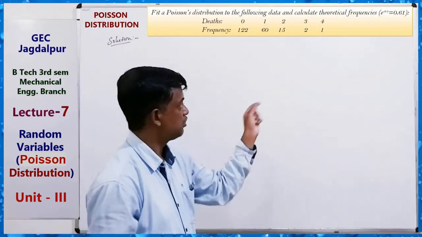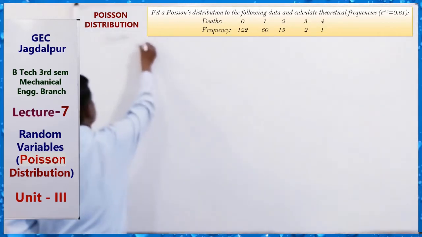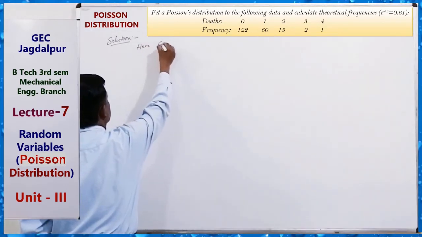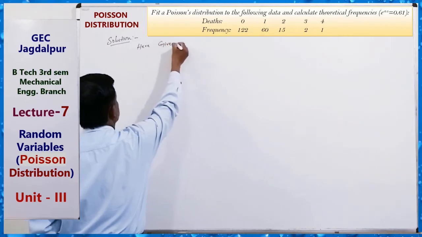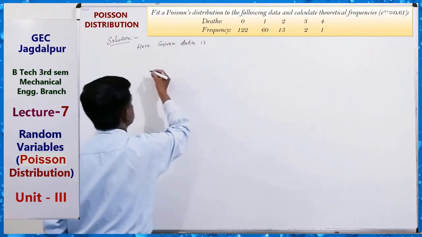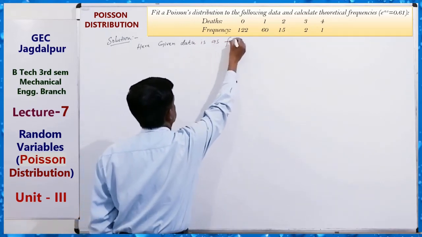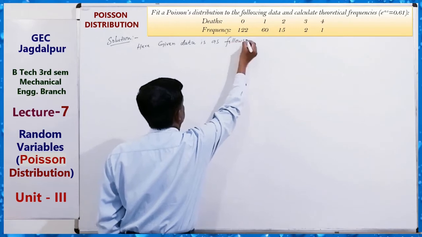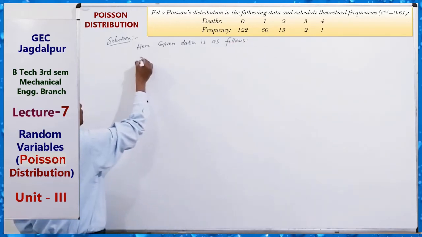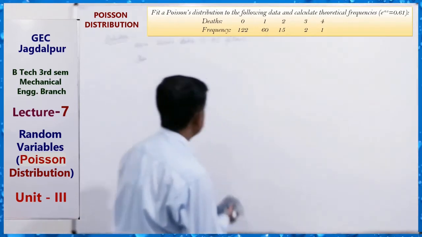Deaths and frequency are given. So here the given data is as follows. Deaths and frequency is given.